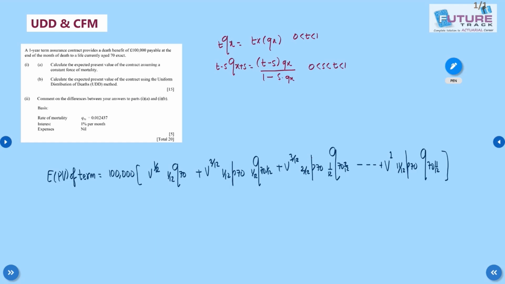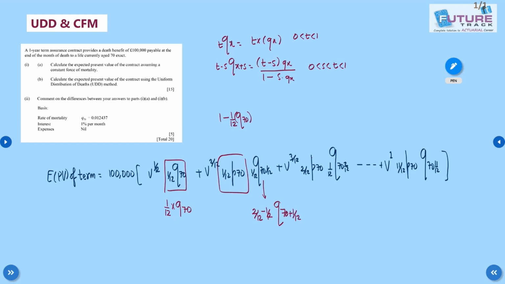Now class, if you check the first, this is nothing but 1/12 into q70. Now 1/12 p70 can be written as 1 minus 1/12 q70. To get the value of this, we write 2/12 minus 1/12 q70 plus 1/12.